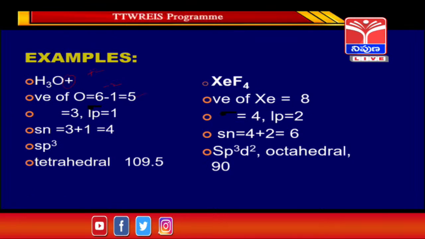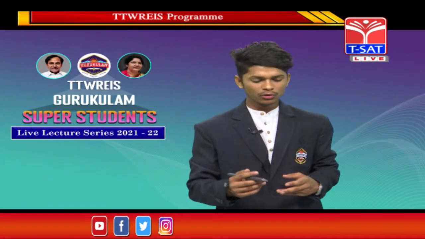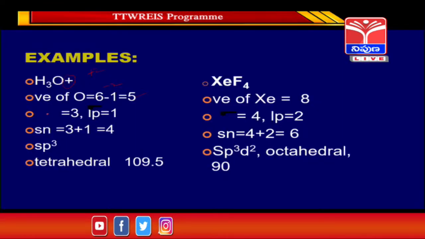How many sigma bonds are there, guys? It is the number of atoms attached to the central atom. The central atom is oxygen. How many atoms are attached? Here 3 hydrogens are attached, so sigma bond is 3. How many lone pairs are there? Valence electron 5 minus 3 equals 2. 2 means 1 pair, so lone pair equals 1.